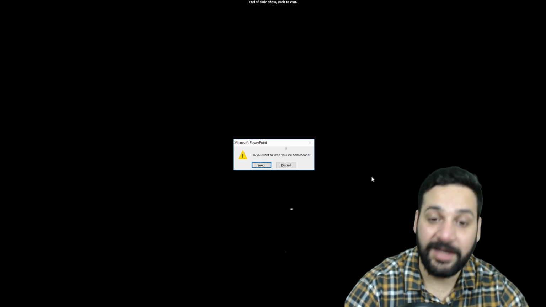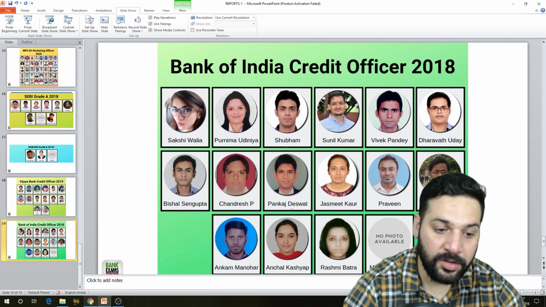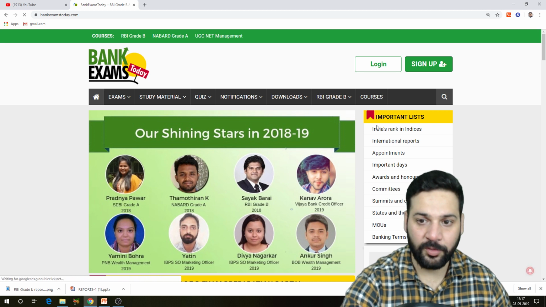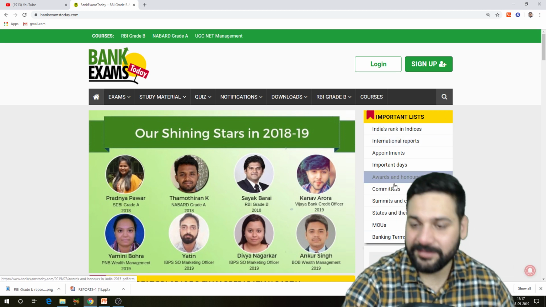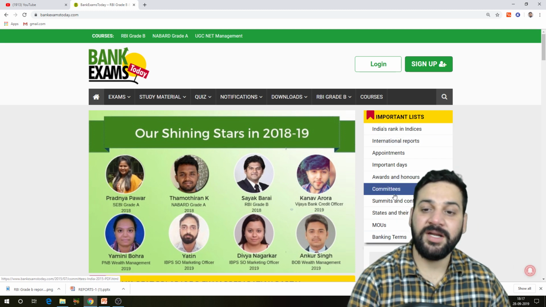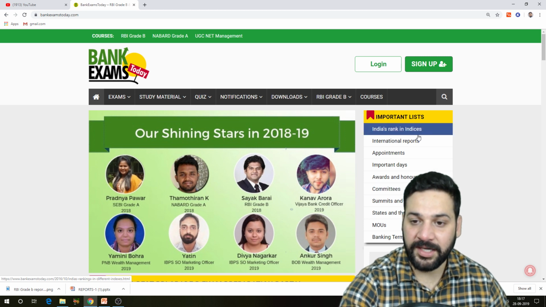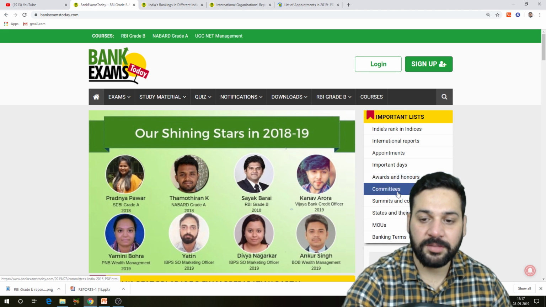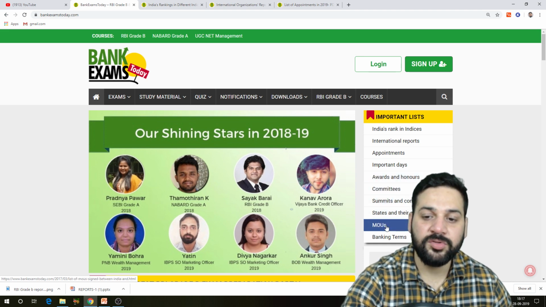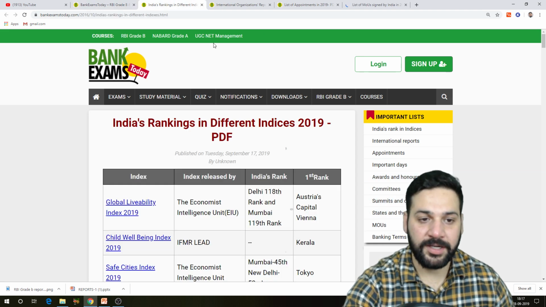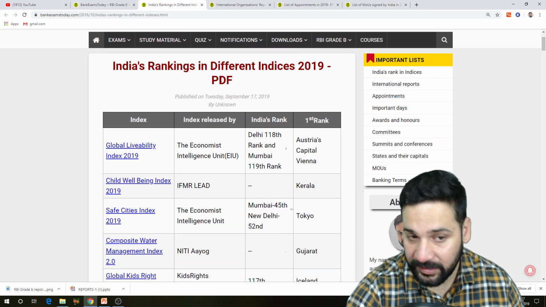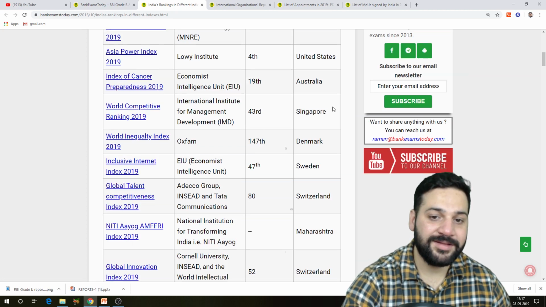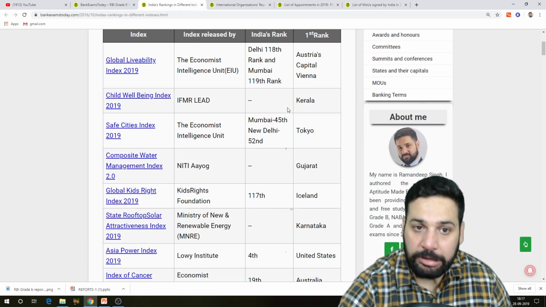Let me show you the list from where you can read the schemes. Go to bankexamstoday.com. On the right hand side, all these indexes are really important. We are updating them every day. India's rank in different indices, international reports, appointments, important days, awards and honors, committees, summits, MOUs. All of them are really important. See India's rank in different indices, global livability. We are updating it every day, so that's how you need to do it.